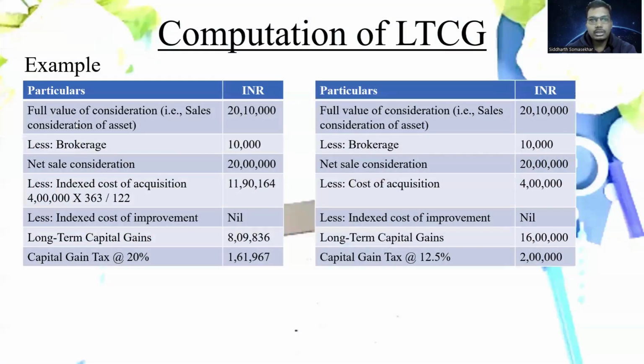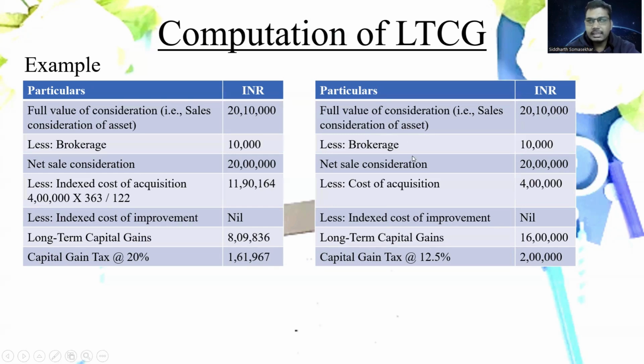Next. This is an example of computation of the long-term capital gain in situation 2. So first we calculate it as per the old provision, that is full value of consideration, let's say 20 lakhs 10,000, less expenses incurred for sale, for example, brokerage 10,000. Net sale consideration is 20 lakhs. Indexed cost of acquisition is the actual cost, that is, let's say 4 lakhs, multiplied by the cost inflation index of this year 363 divided by the cost inflation index of the year 6-7, 122. Assuming cost of improvement is nil, long-term capital gains and capital gain tax at 20% comes to 1,61,000.